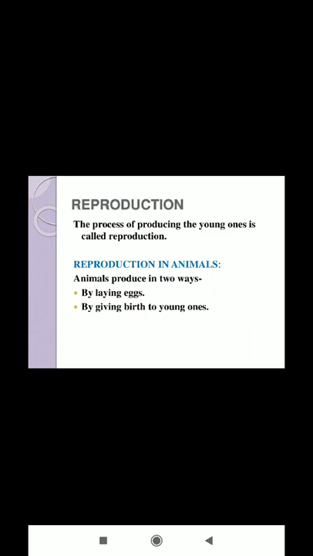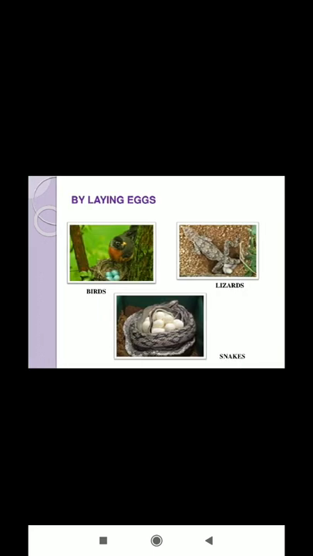Animals reproduce mainly in two ways: first, by giving birth, and second, by laying eggs. Some animals reproduce by laying eggs. Their young ones, which hatch out from the egg, undergo a series of changes before they become adults. These changes or stages that take place in the development of an animal from the egg stage to the adult stage are called the life cycle.